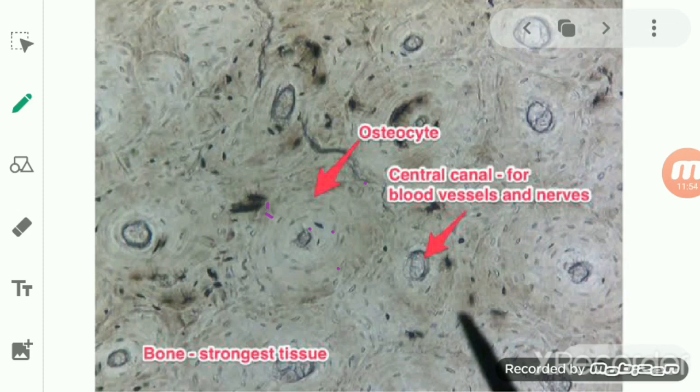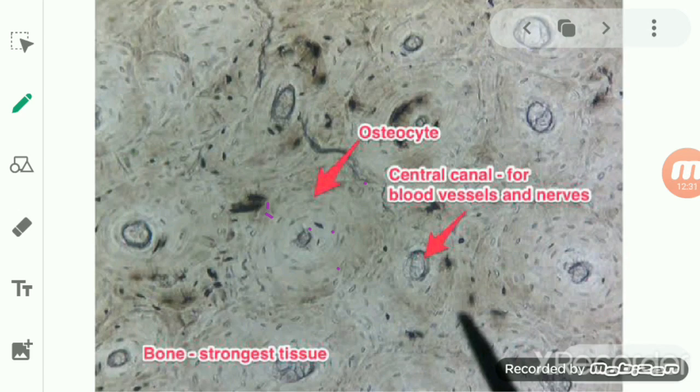Proteoglycan and collagen are the fibers which help in giving strength. Not only this, the matrix of the bone is rich in salts of calcium and magnesium, such as the phosphate or the carbonate of calcium and magnesium.